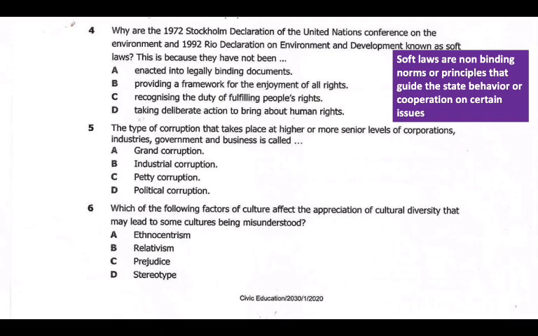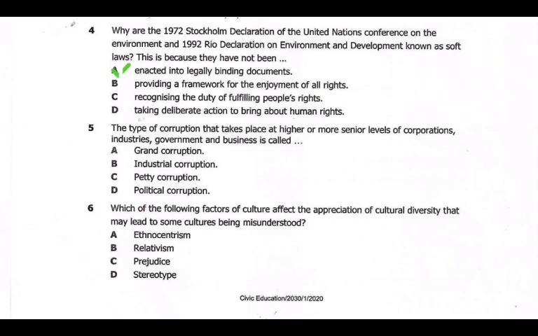Now, if we look at the answer options, I'll go directly to the answer: enacted into legally binding documents. This is because they have not been enacted into legally binding documents.